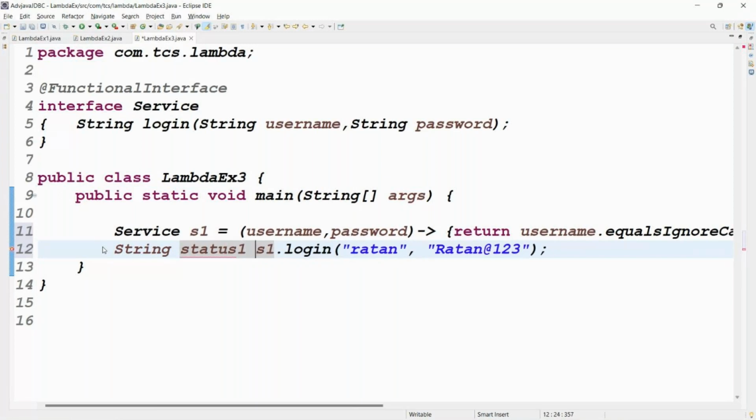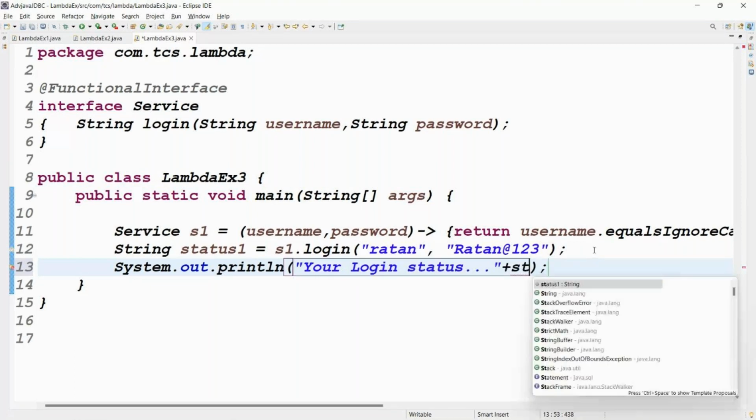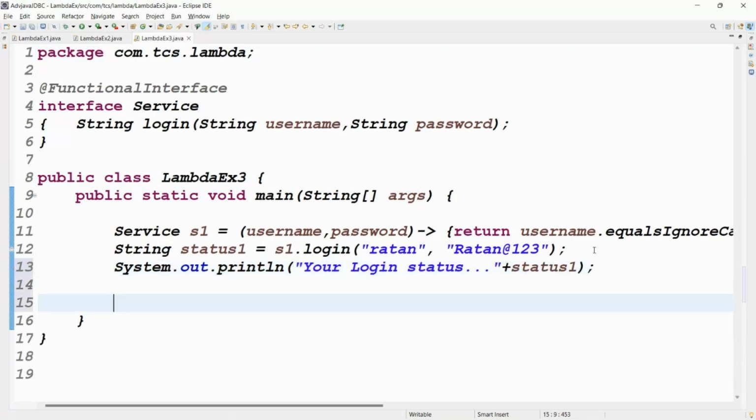Status 1. Then print it. This is our control space. Tell me guys, what is the point here? Login. Tell me your login status. Your login status is what? Status 1. You got the point, right?